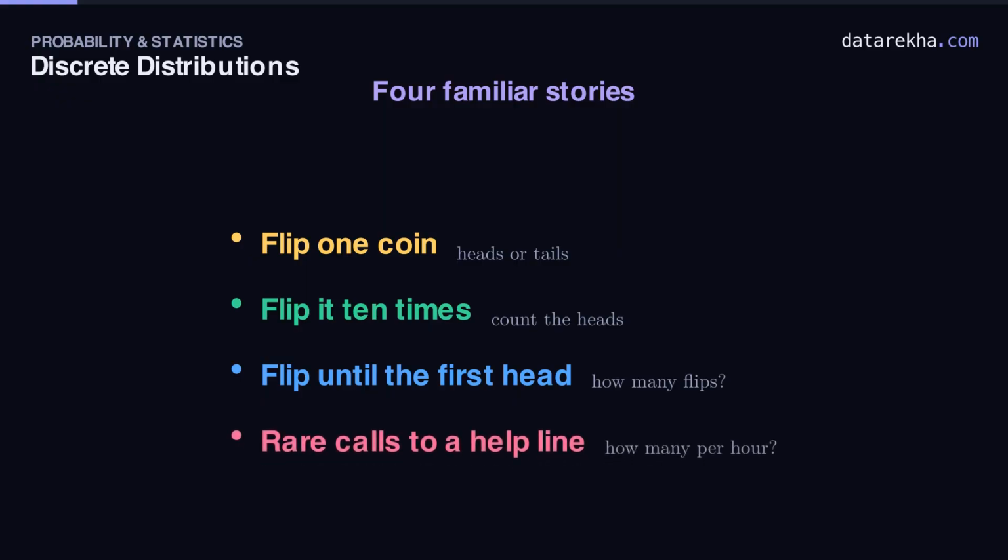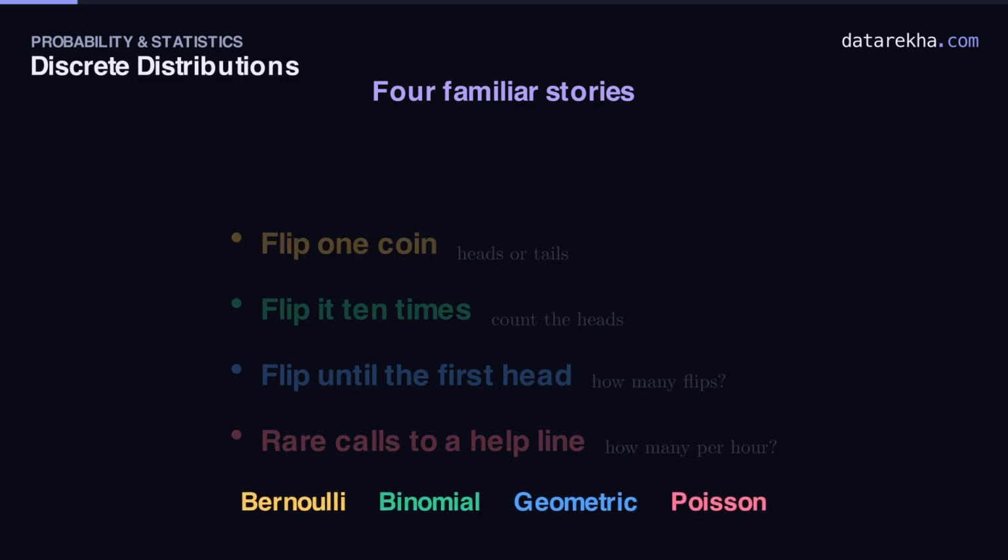And story 4. A quiet helpline rings now and then. Rare, scattered events. How many calls arrive in a single hour? 4 stories, 4 of the most useful discrete distributions: Bernoulli, binomial, geometric, and Poisson. Spot the story, and the formula follows.